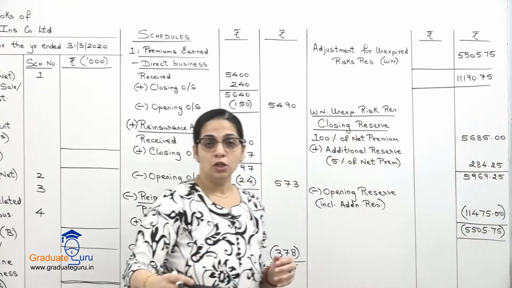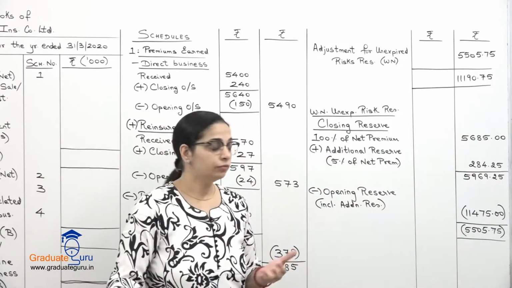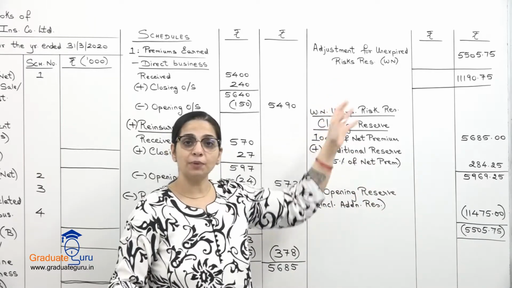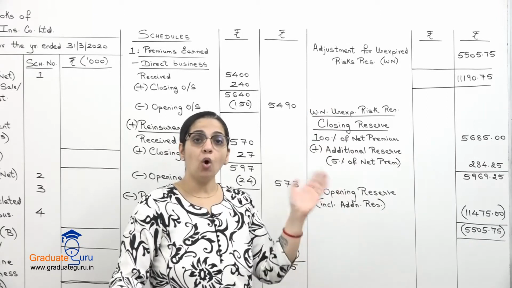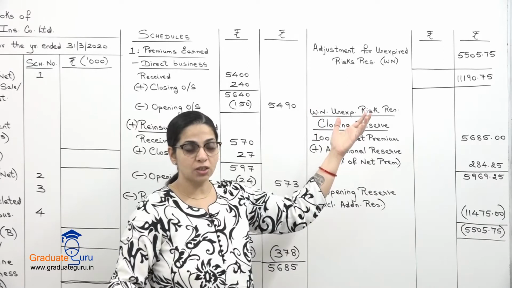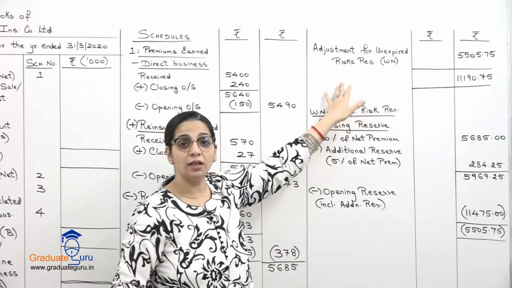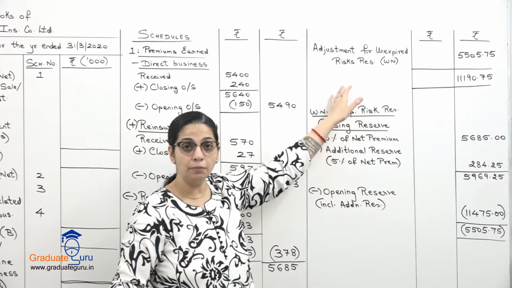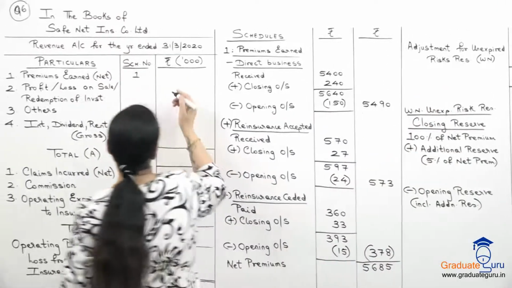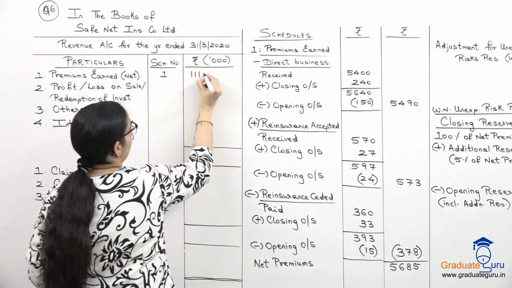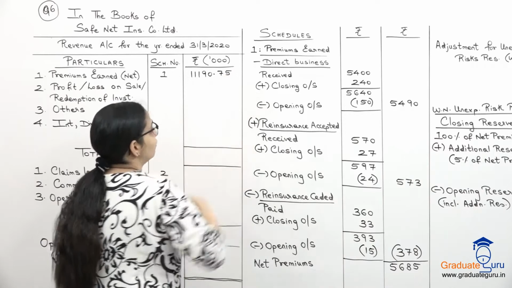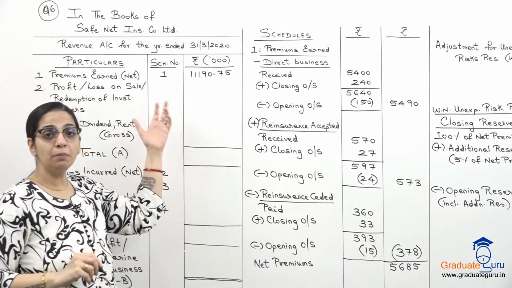275. So in the last sum that we did, the closing was more than the opening, so we subtracted the adjustment, but here the opening is more than the closing, so, reverse effect, we add the adjustment. This becomes our final answer, that is our income, and that is what we will take to our revenue account. So 11190.75. This is our premiums earned.